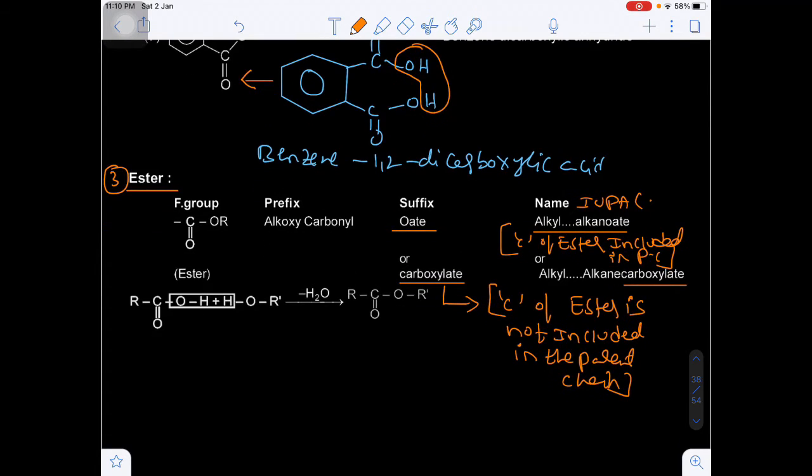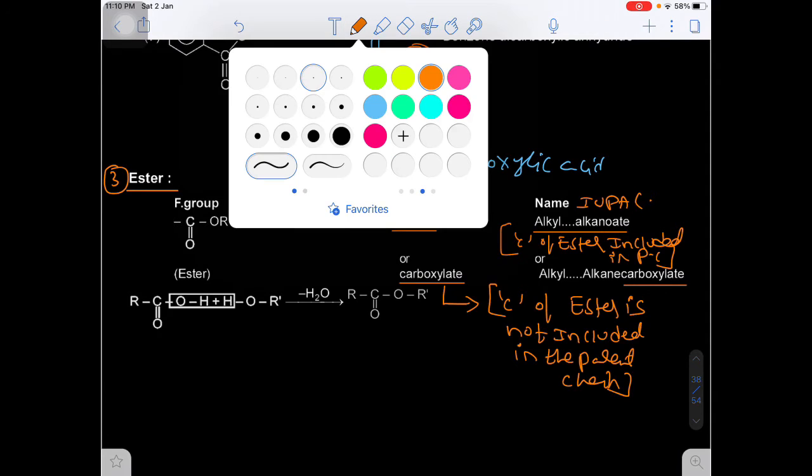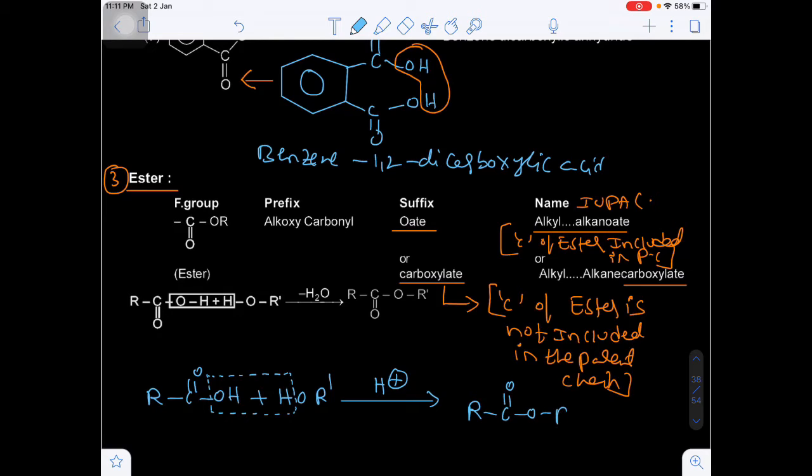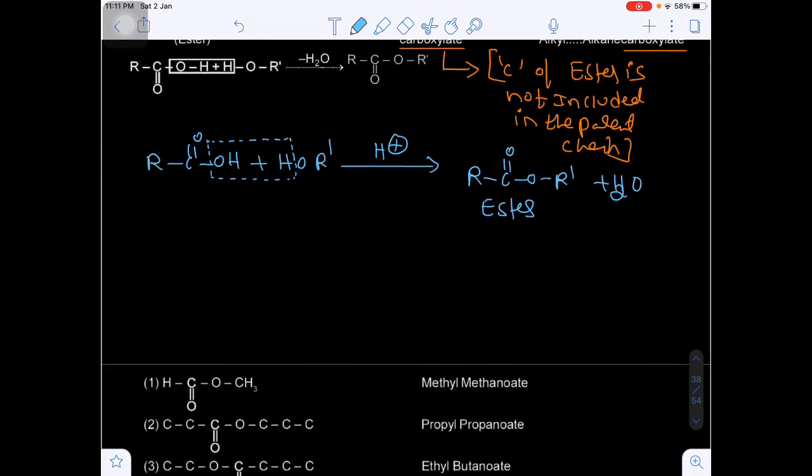Okay. Now here is how the esters will be formed. Esters will be formed from the reaction between the carboxylic acid and alcohol. When these two are reacted in the presence of a mineral acid like sulfuric acid or hydrochloric acid, there is ester formation by the loss of water from the carboxylic acid and alcohol, and you will get RC double bond O-R dash. This is known as esterification. There is a formation of ester from carboxylic acid and alcohol.